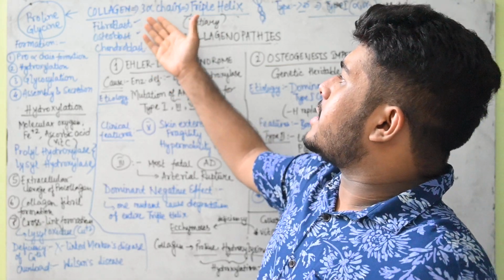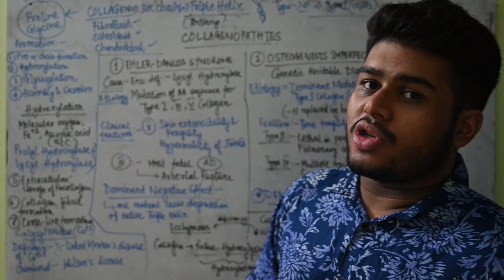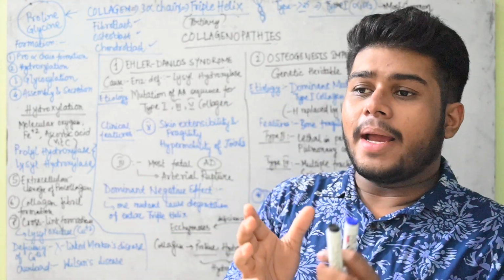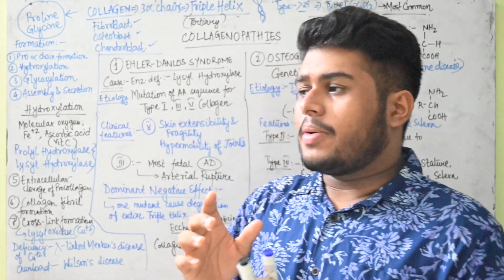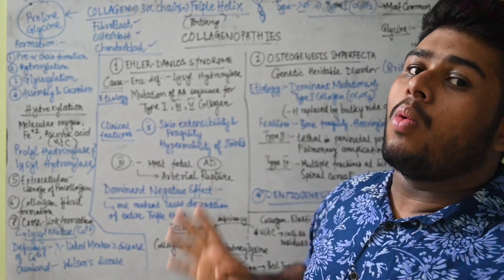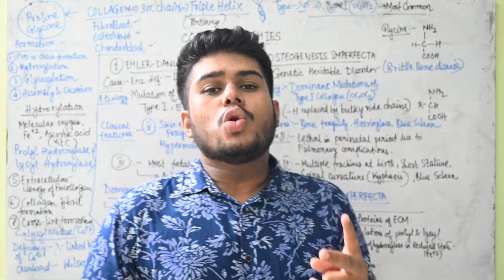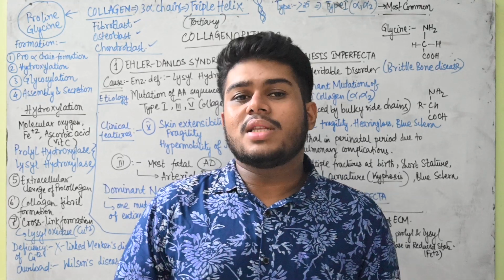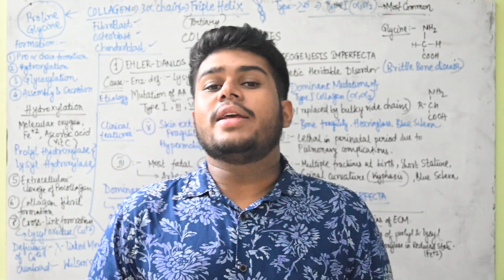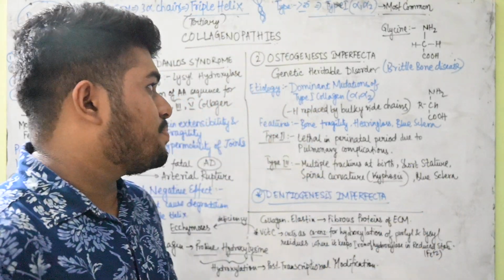Now see, collagen is actually existing in the tertiary form, and it is a triple helix structure where we mostly see the alpha polypeptide chains. They are present in the triple helical model. The most common form is type 1. Type 1 collagen is the most common one, but it has only two subunits. One is the alpha 1 and one is the alpha 2. But we will actually find more than 25 varieties of collagen. Okay, like type 1, type 2, type 3, type 4, like this.